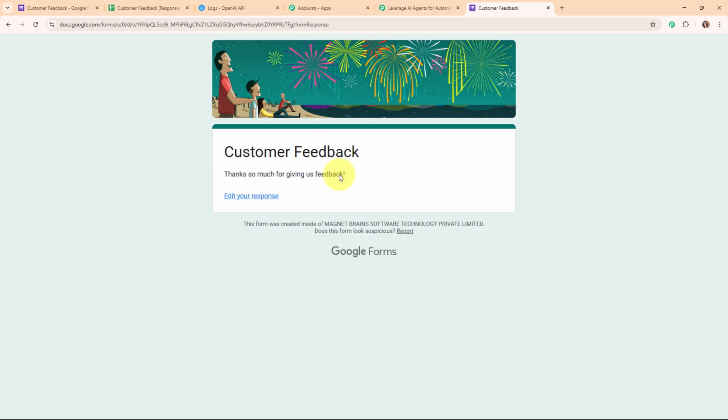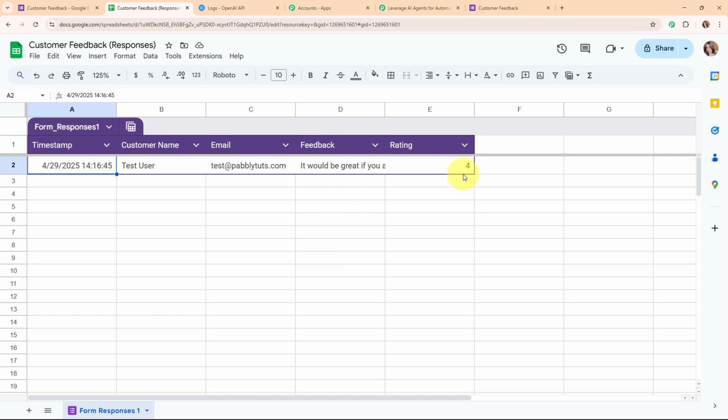Alright, so now let's go and check our Google Sheets, and here you can see we have successfully received a response where we have the timestamp, customer name, email, feedback and the rating. Alright, so with this we have successfully tested this connection. Now after connecting my Google Forms with this Google Sheet, I'm going to connect this Google Sheet with Pabbly Connect in order to capture the response in Pabbly Connect.